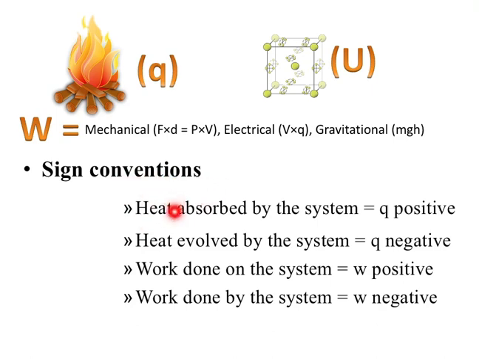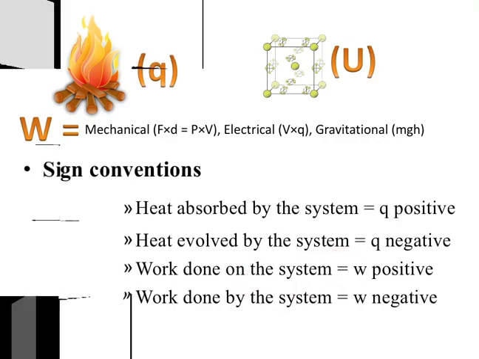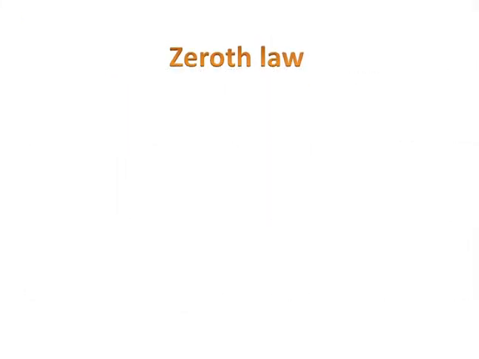In chemistry, the sign convention is that heat absorbed by the system, Q, is positive, whereas heat evolved by the system, Q, is negative. It is the same as for a reaction: del H is negative for an exothermic reaction, where heat is evolved, and del H is positive for an endothermic reaction, where heat is absorbed. Next, work done on the system is positive and work done by the system is negative. These signs are useful in solving problems.